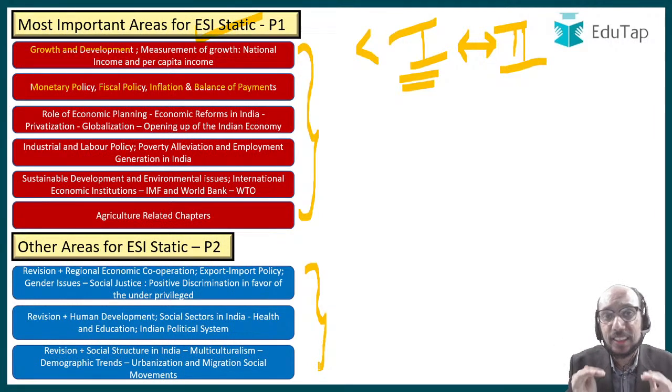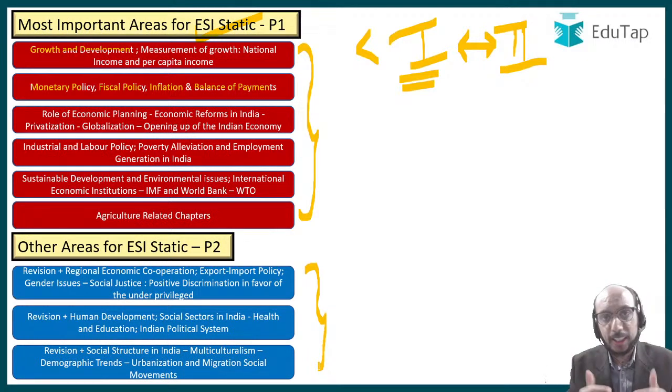So it makes sense to focus upon ESI static, let us say from today onwards, and finish it off as quickly as possible, maybe in the next 10 days, 15 days, 20 days, 25 days, 30 days, whatever. But please try to focus upon ESI static.